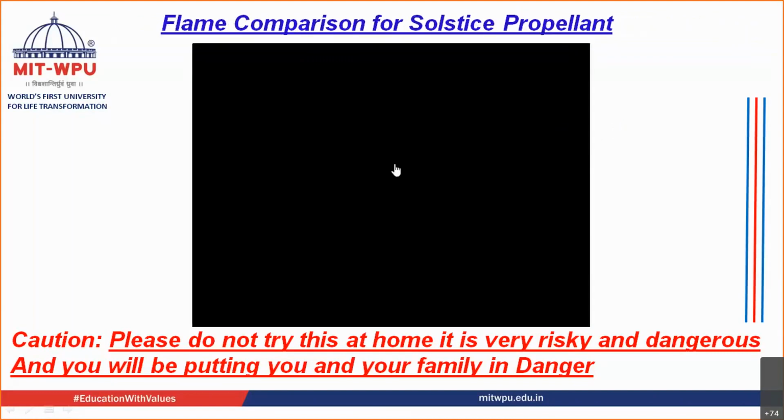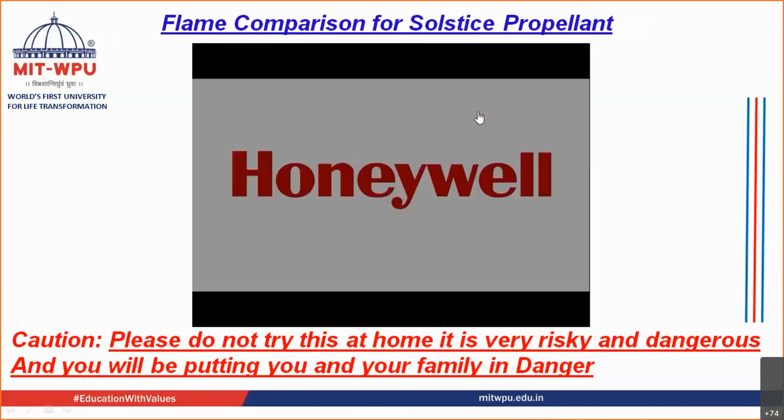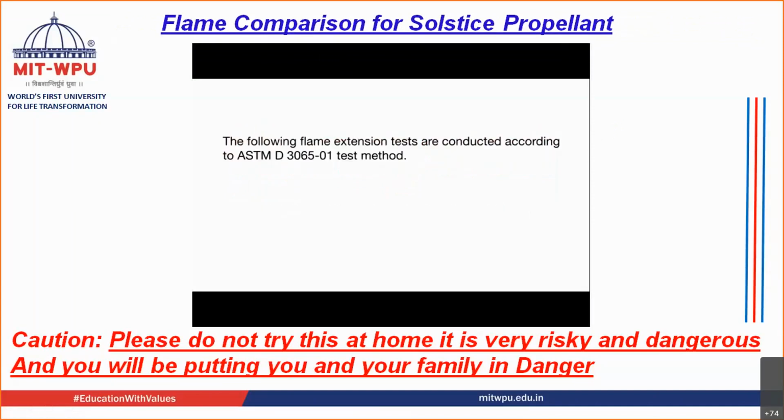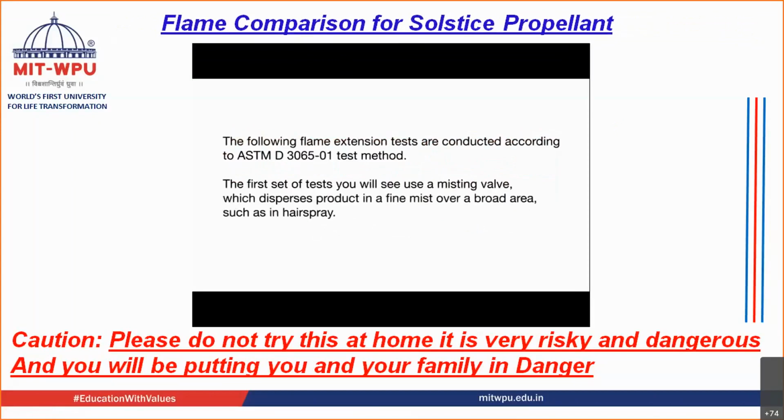Now this is another product, for your Solstice propellant. They are checking this propellant. They are trying to prove that their propellant is not flammable. The 3065-01 test method. The first set of tests uses a misting valve, which disperses product in a fine mist over a broad area, such as in hairspray.